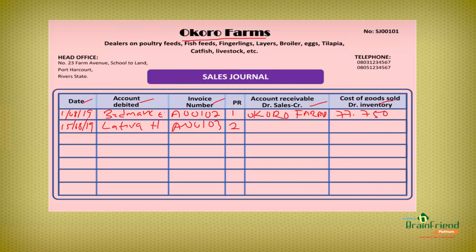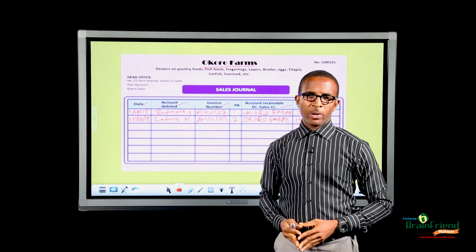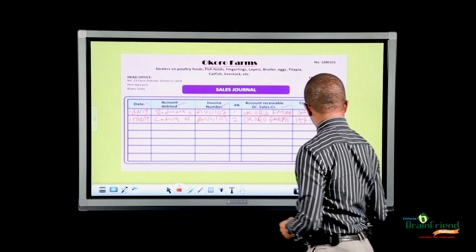Now, the account receiving the money is Okoro Farm, and the total amount to be paid into the account is 154,450 naira. Now, this is how a sales journal is prepared. Now, let's look at how a purchase journal is prepared.